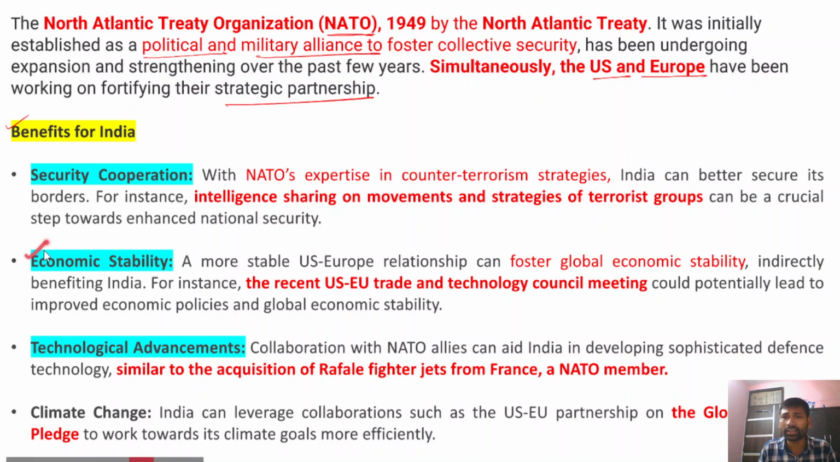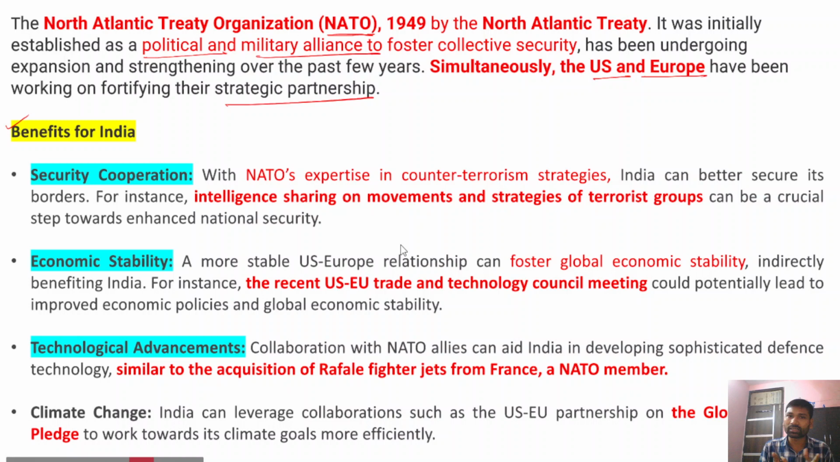Secondly, economic stability. Now, in the context of economic stability, we all know that both the US and the majority of European Union countries are part of the G7 and G20, and they are also economic giants.